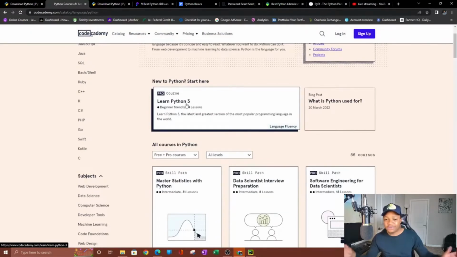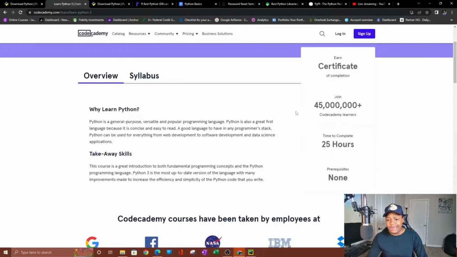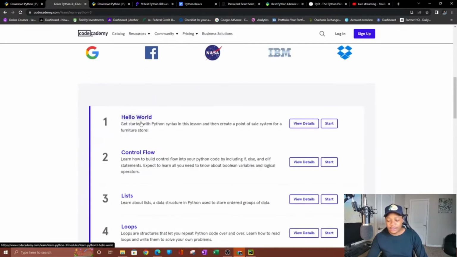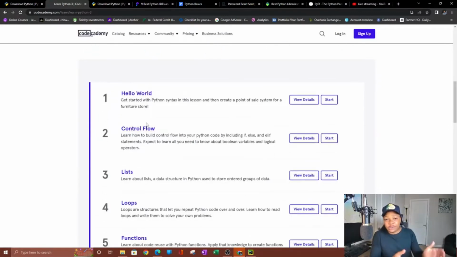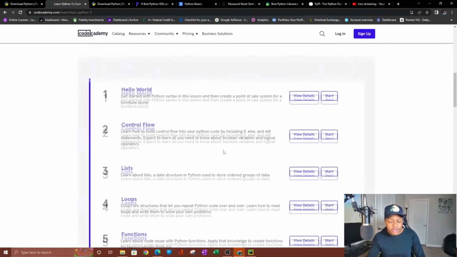Okay. So this is the newest version of Python, version 3, Python 3. So that's what you want to take. So if you take one of these, hopefully it doesn't make me log in, 25 hours, I got 45 million people that have taken this course. You get a certificate at the end. Now you have kind of like the syllabus of what you're gonna learn. So I love this because they also have a built-in code editor that you can code in as you learn, right? They give you little projects after every lesson. Let me see if I can show you all the lessons here.